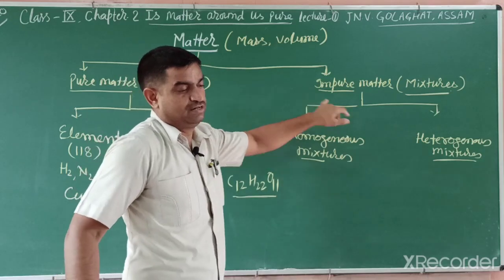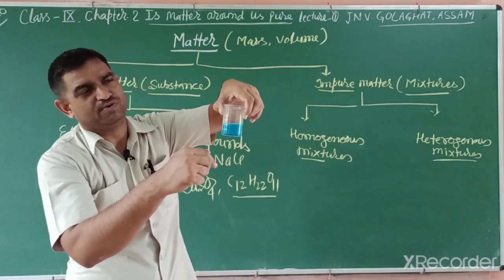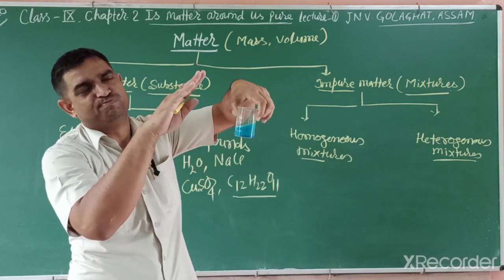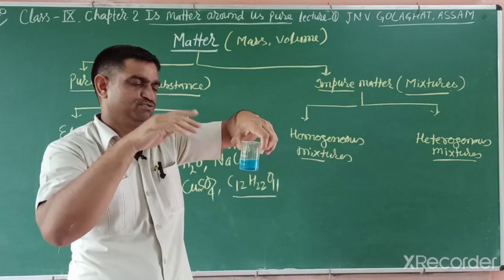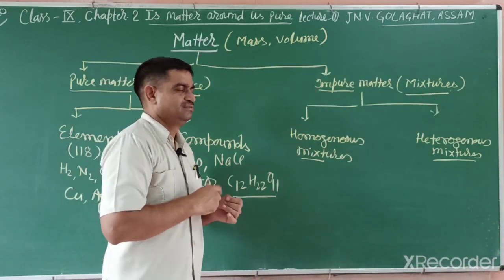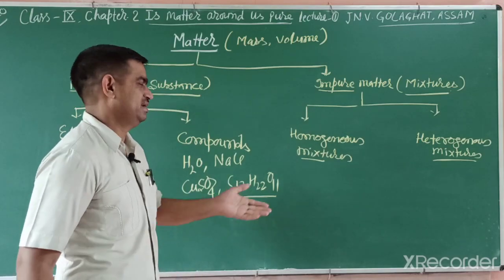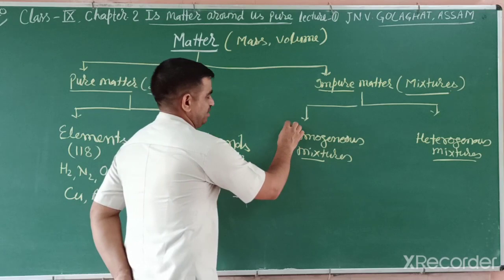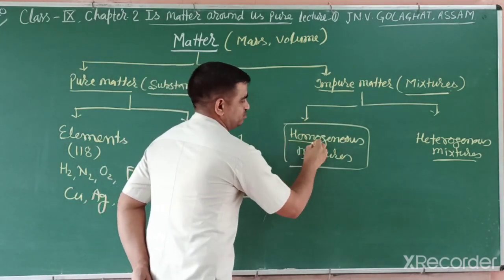If the mixture is uniform, meaning it has equal composition throughout from bottom to top, like a tea in a container with equal concentration, salt in water, sugar in water and other things, with equal composition, it is known as a homogeneous mixture. Homogeneous has two words, homo and genus.